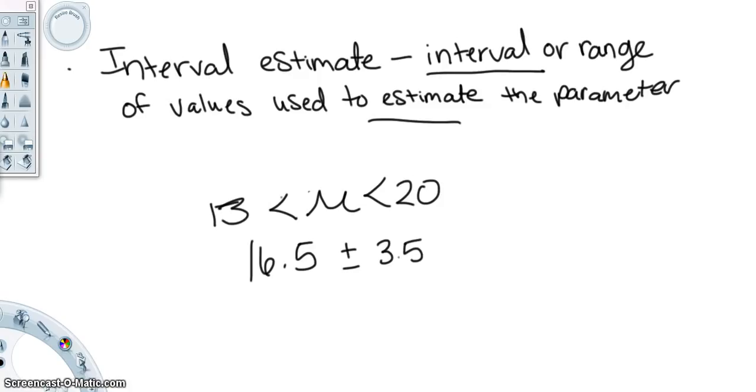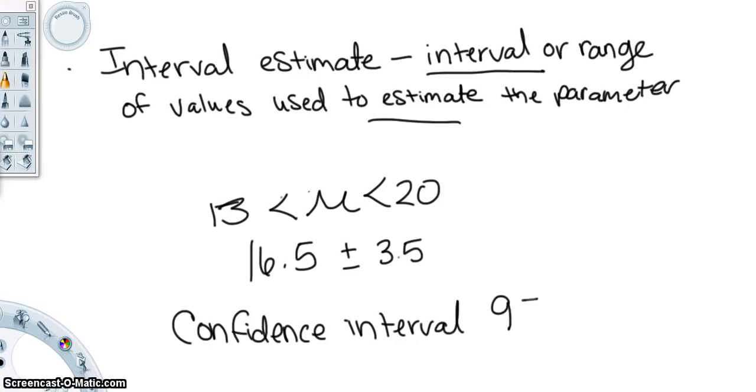It should also be noticed that in the interval estimate, our parameter may or may not be within the interval. When we want to talk about making sure that our parameter is in between the interval there, we're talking about our confidence interval. Now our confidence interval is usually about 95%. There's a 95% chance that my estimate of an age of a random person I select from Colebrook Academy is going to be between these two numbers here. Currently, I don't believe we have anyone older than 20, and we don't have anybody less than 13, so this would be true.